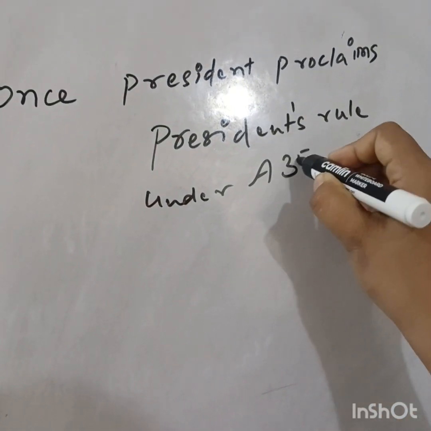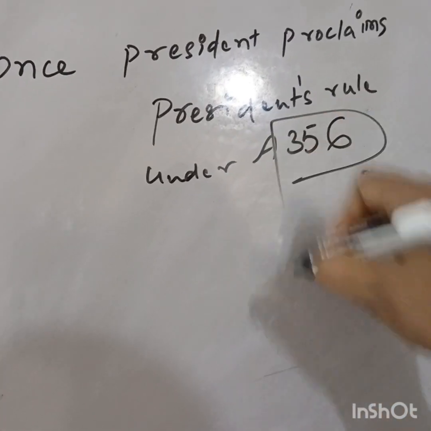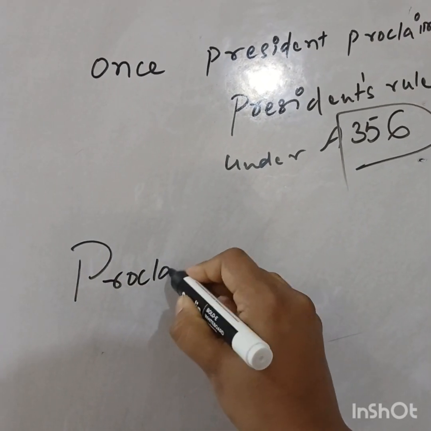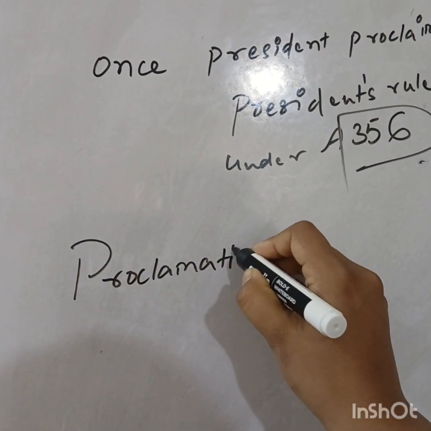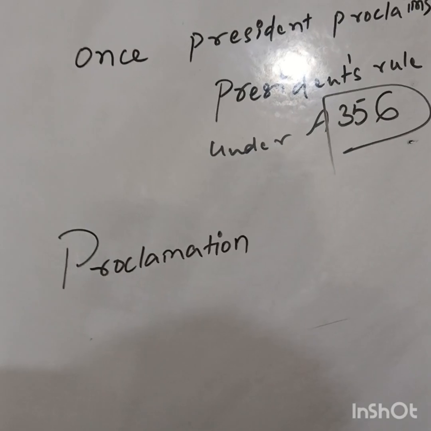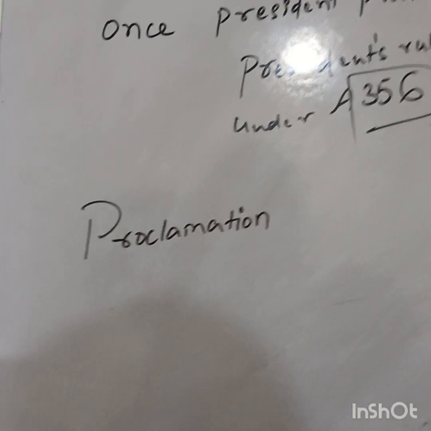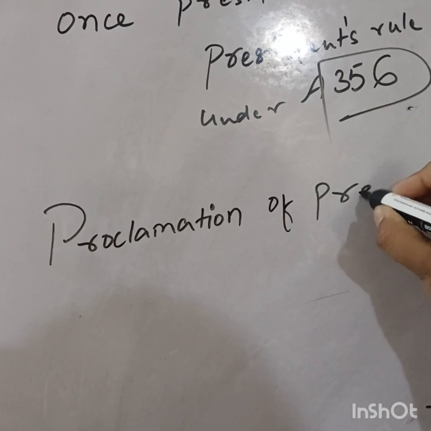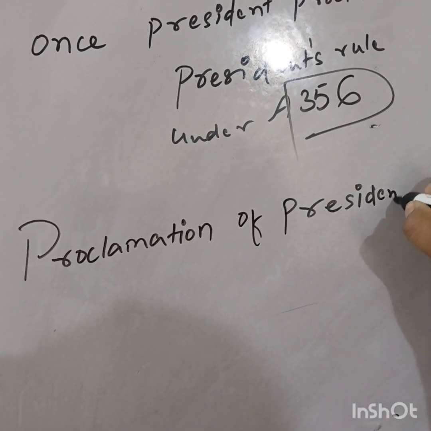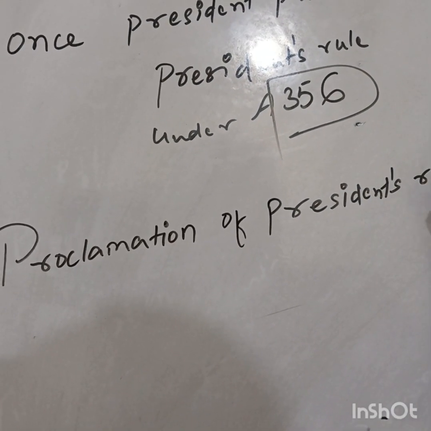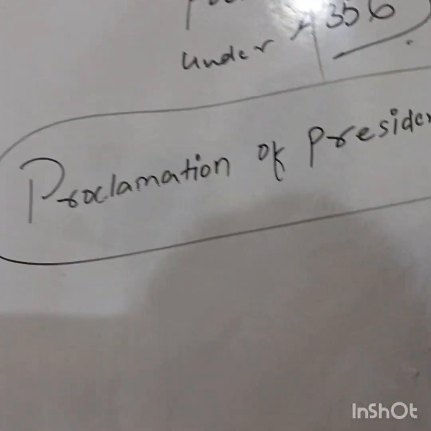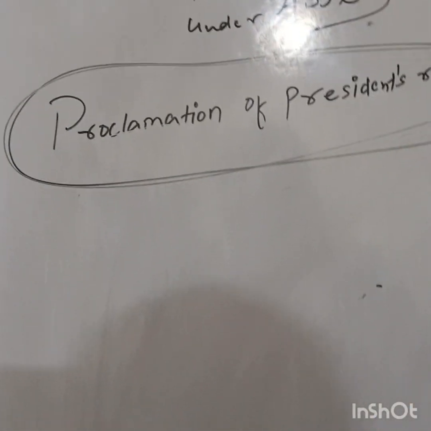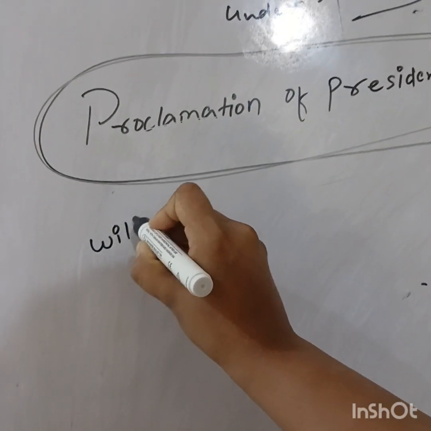Under article 356. Once he proclaims, this is now a proclamation. This is now an executive order, right? The president, who is an executive, has proclaimed it. This is called proclamation of president's rule.